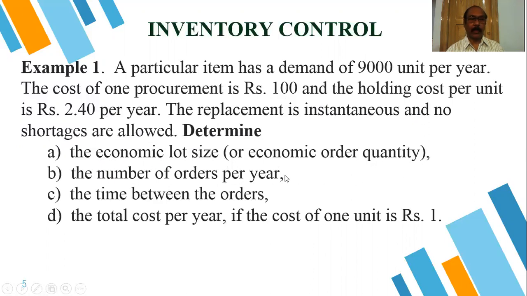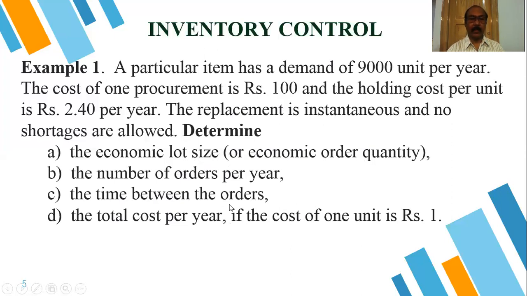The number of orders per year: as soon as we get the EOQ, and D is there, this is our capital D as per our notation. By dividing D by EOQ, we will get the number of orders per year. Then the time between orders: as soon as we get the number of orders, we will get the time interval between two successive orders. The total cost per year we have to find out.